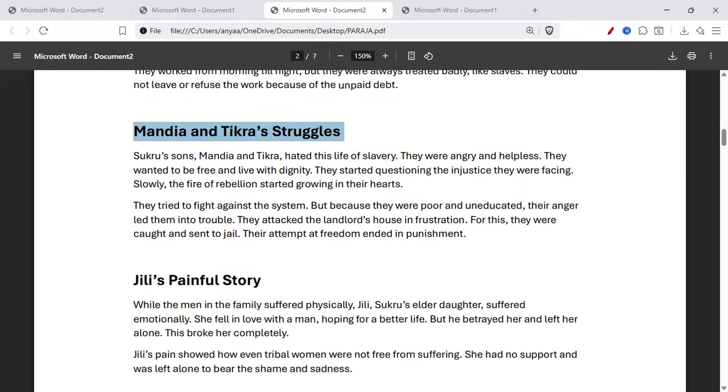Mandya and Tikra's struggle. Sukru's sons, Mandya and Tikra, hated this life of slavery. They were angry and helpless. They wanted to be free and live with dignity. They started questioning the injustice they were facing. Slowly, the fire of rebellion started growing in their hearts.